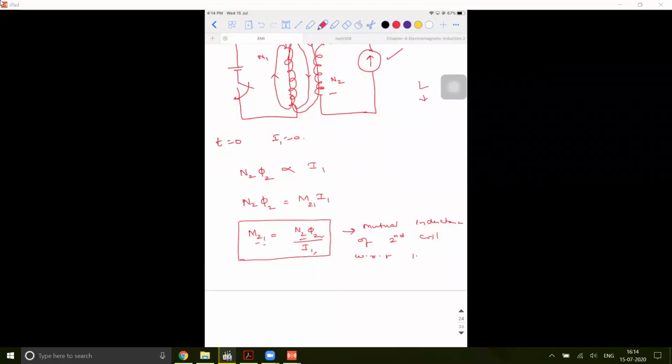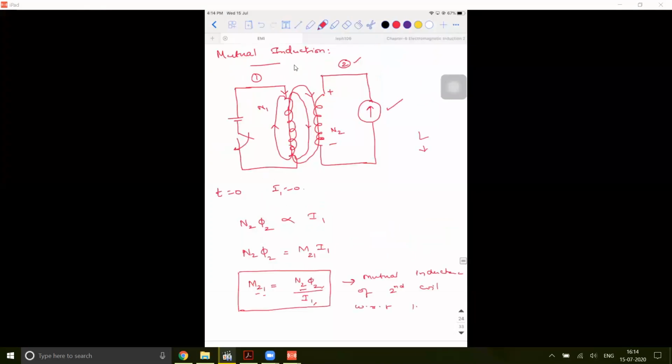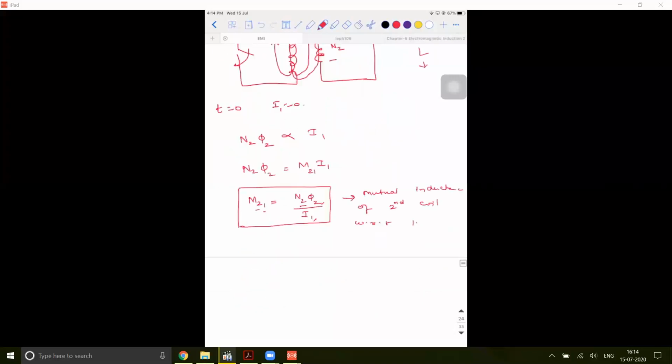Now, suppose I swap the second coil and the first coil, meaning I connect the second coil across the battery and the first coil across the galvanometer. Then even without a diagram, I can write that the flux linked with the first coil, phi1, is directly proportional to the current in the second coil, I2.